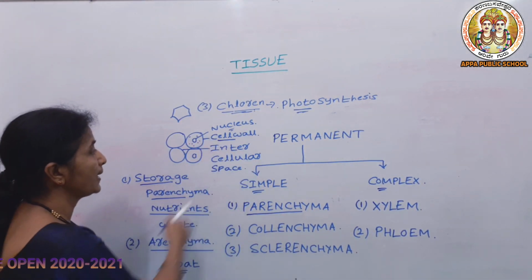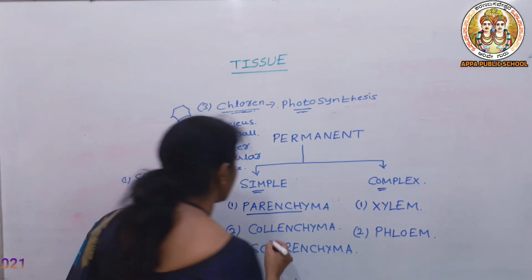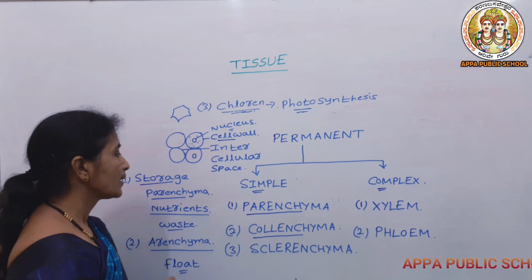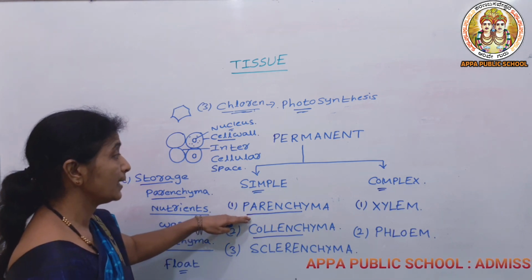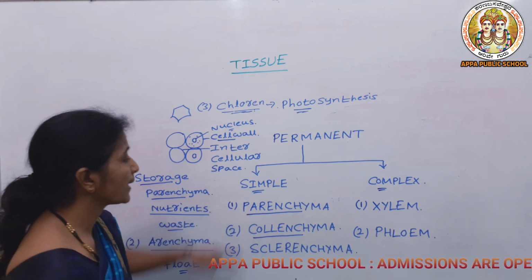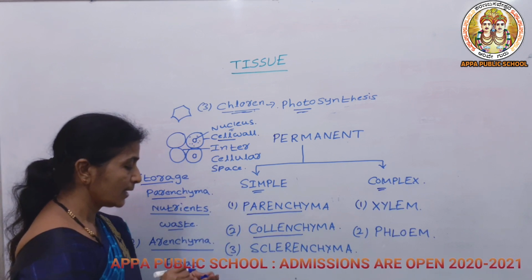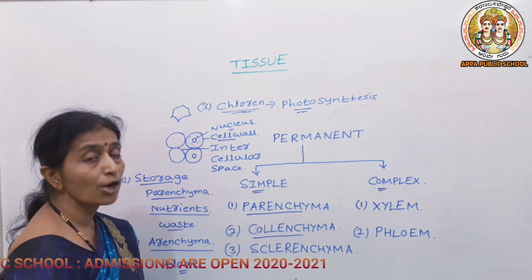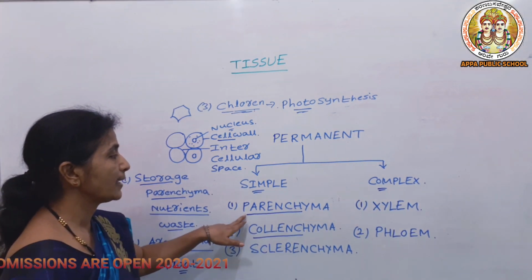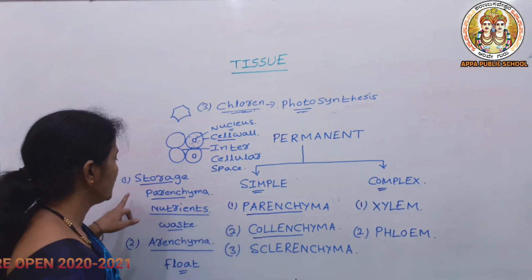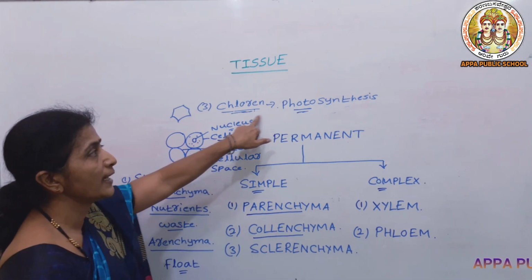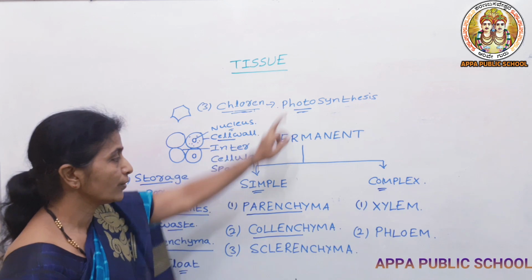So this is about the parenchyma. Let us move to the collenchyma. First let us know where the parenchyma is present. The parenchyma is present in the tips of the roots and stem, that is, in soft parts you can see the parenchyma tissue. Mainly it helps in storage and floating, and if chlorophyll is present, then it helps in photosynthesis.